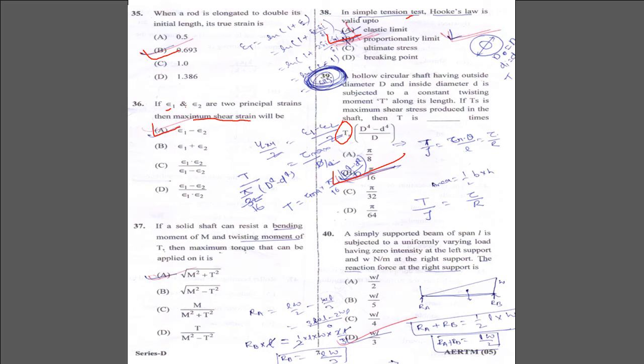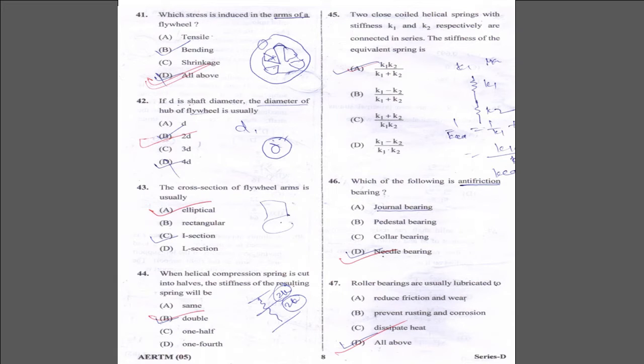For a simply supported beam, what will the reaction be? The reaction will be WL by 3. Which of the following induces stress in the arms of a flywheel? Correct answer D, all of the above.